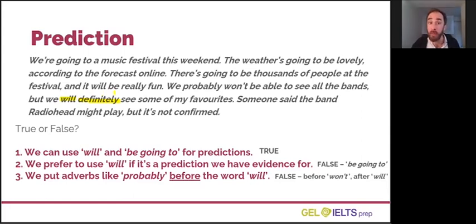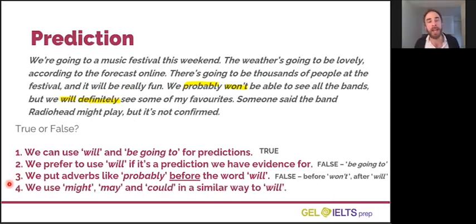We will probably see some of my favorites. However, with the word won't, we do put these adverbs before. So yes, they can go before will if it's negative, but if it's just the word will, it goes after. We probably won't. We will definitely.